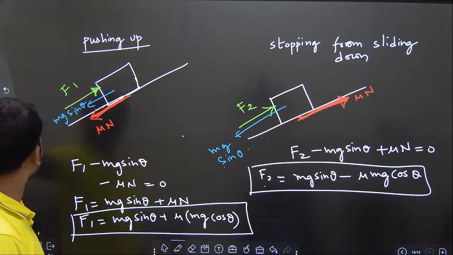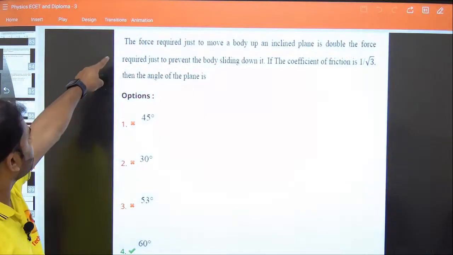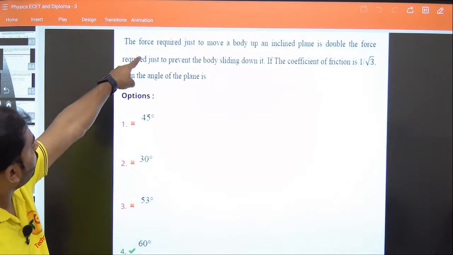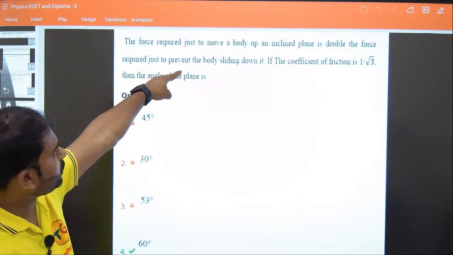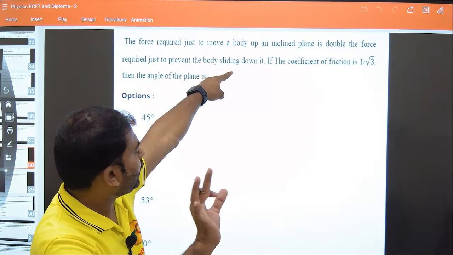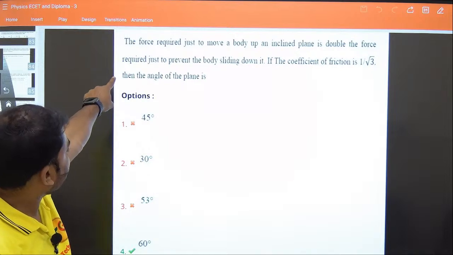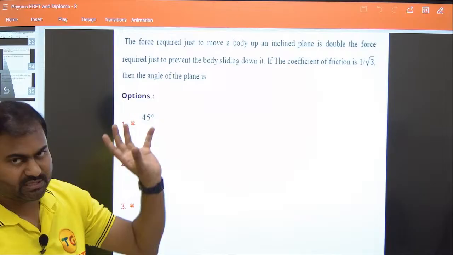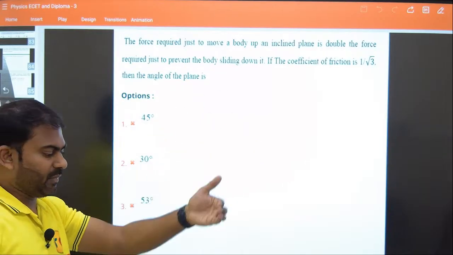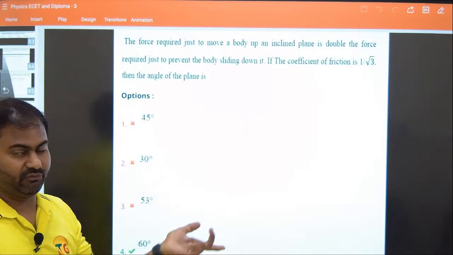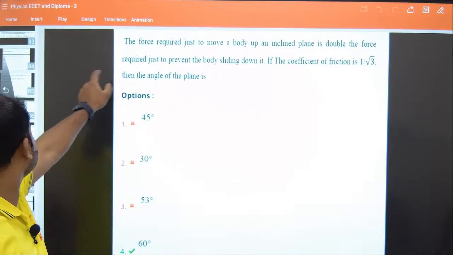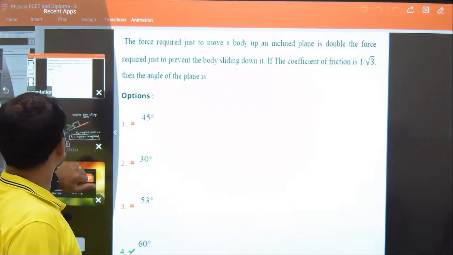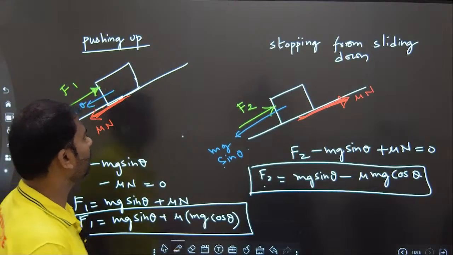Now in this question, what are they saying? The force required just to move a body up an inclined plane is double the force required just to prevent the body sliding down. The force that moves it up is F1, and the one that stops it from falling down is F2. The F1 to F2 ratio is equal to 2, since the first one is double. So the coefficient of friction is 1/√3. So let's apply that. Mu is equal to 1/√3.